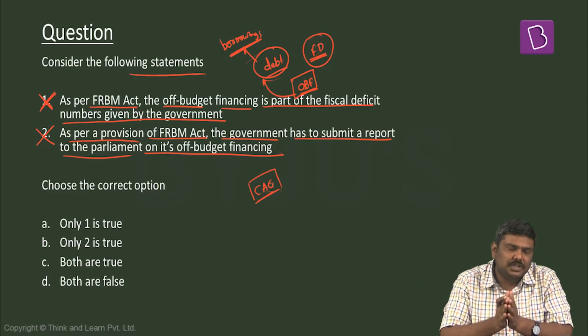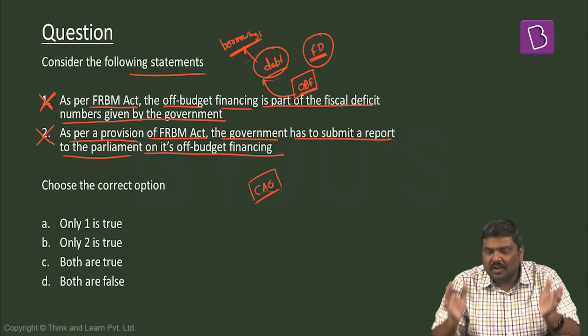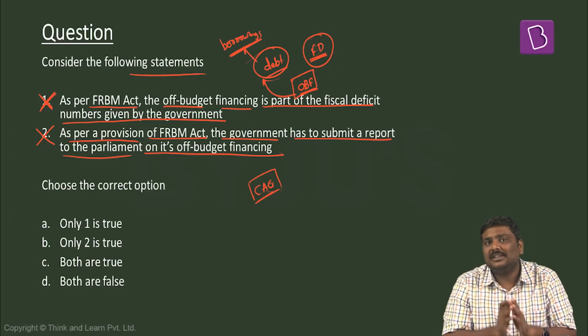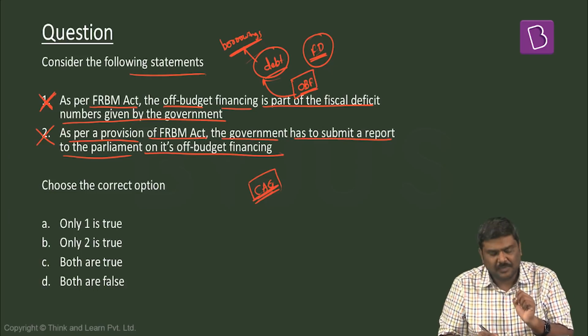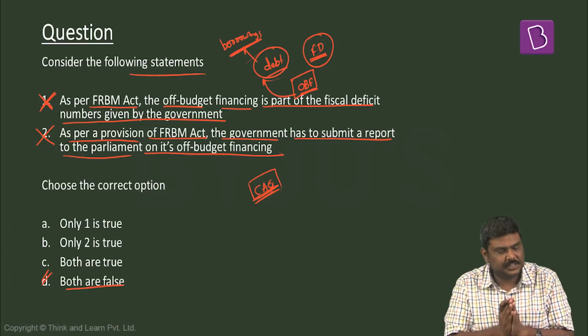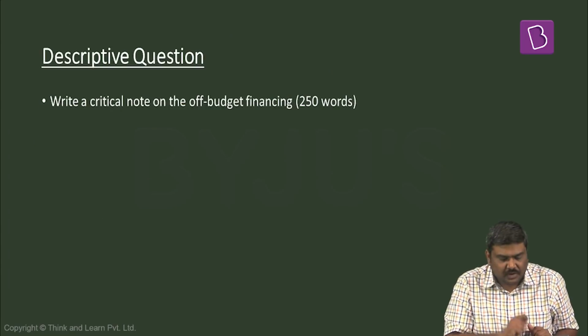All this information should be given under a framework which has to be submitted by the government to the parliament. This is a recommendation given by CAG. So both the statements are wrong. Right option will be option D. Both are false.